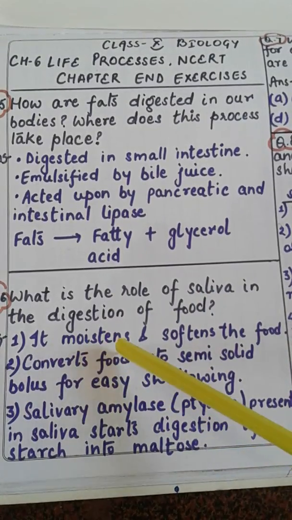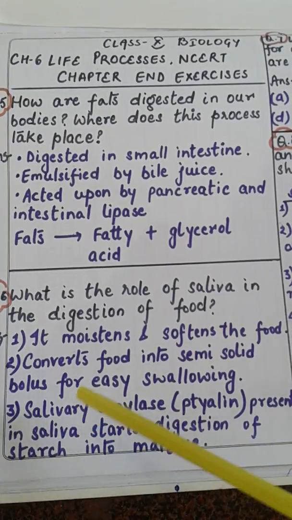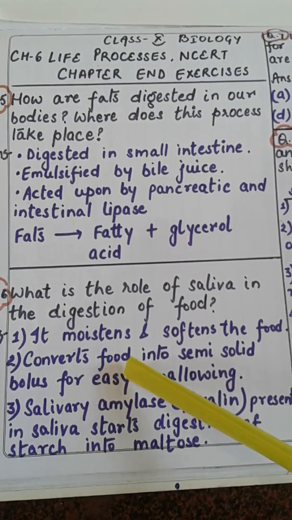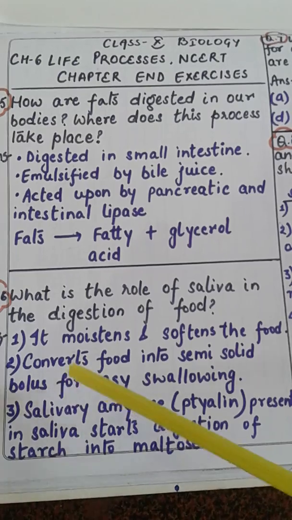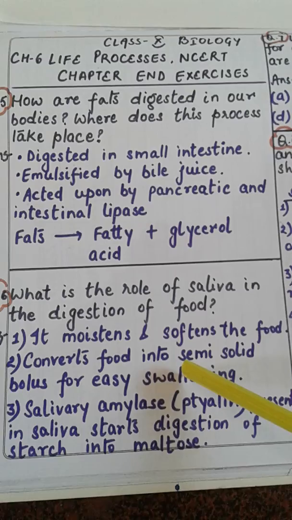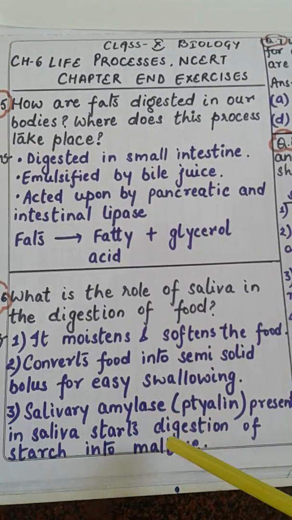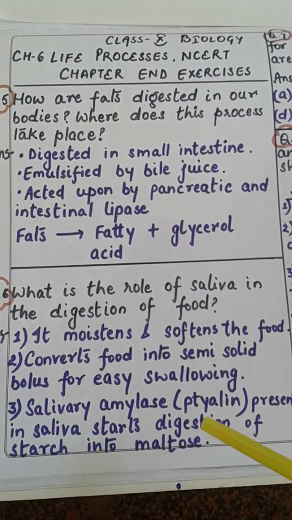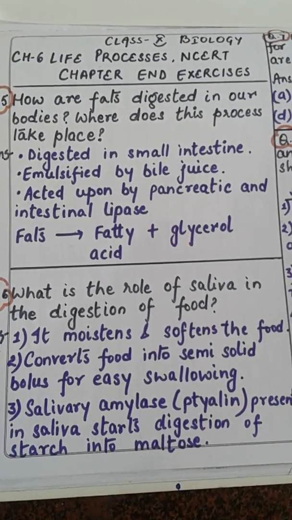First, it moistens and softens the food. Second point, it converts the food that we are ingesting into semi-solid food or bolus, and here it will be easy for us to swallow it. Third point, the enzyme that is present in the saliva starts digestion of starch into maltose. That is why we say that the digestion of food starts in our buccal cavity.